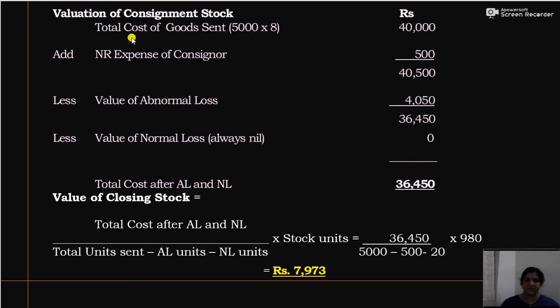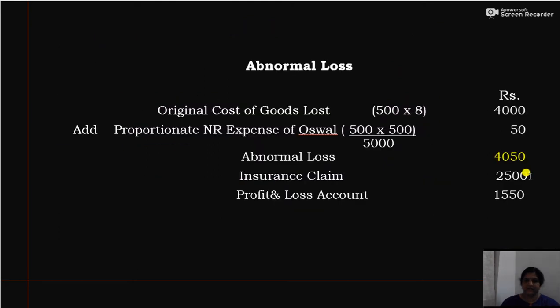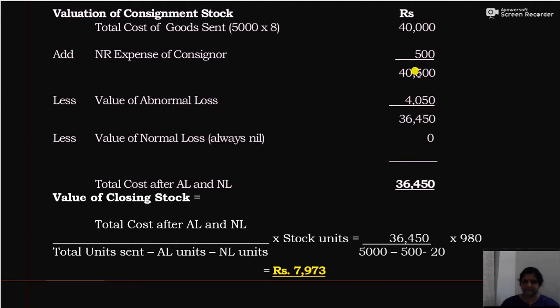So valuation of consignment stock, total cost of goods sent 5000 into 8, 40,000. Then add non-recurring expense of consignor 500. There is no non-recurring expense for consignee, both are recurring in nature. So less value of abnormal loss 4050. We have already calculated the value of abnormal loss, 4050. Then the remaining amount will be 36,450. Then less value of normal loss, which is always 0. So total cost after abnormal loss and normal loss will be 36,450.